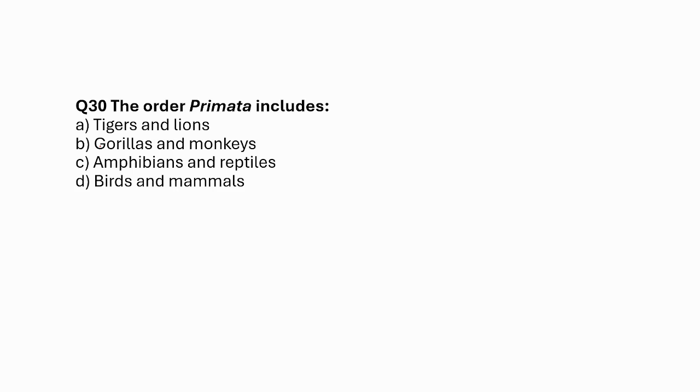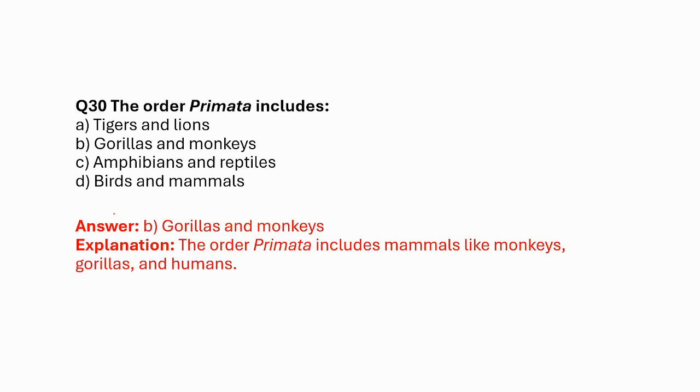The order Primata includes A. Tigers and lions, B. Gorillas and monkeys, C. Amphibians and reptiles, and D. Birds and mammals. Okay, so our correct answer is B, gorillas and monkeys. It also includes humans.